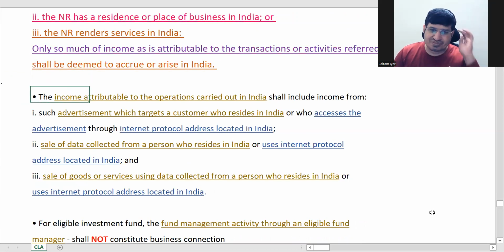And this part which I'm teaching you right now is a little complex, because it's a little deep legal language. As far as importance is concerned, you will not get any problems from this, but there can be some theory. So you don't have to write exactly like that. But overall, you should know what it is.